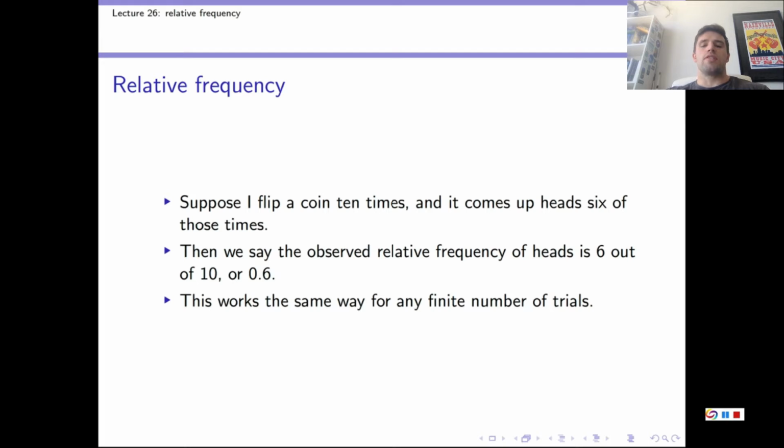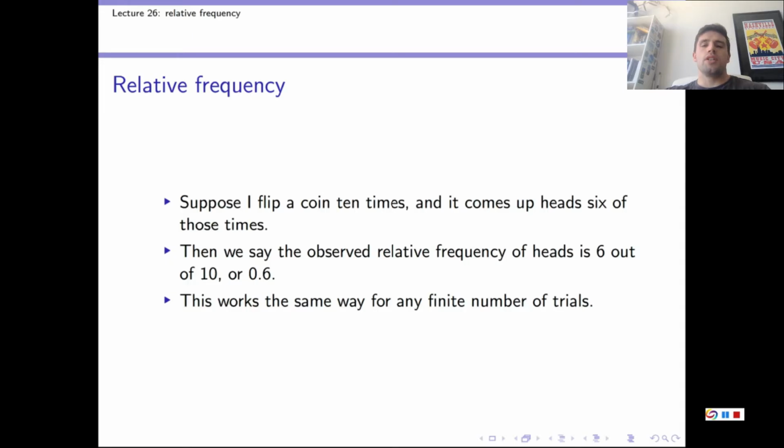Now observed relative frequencies work the same way for any finite number of trials, so if you flip a coin 20 times and it comes up heads 14 of those times, then the observed relative frequency of heads is 14 out of 20, or 0.7. So to test that, here is a quick question.